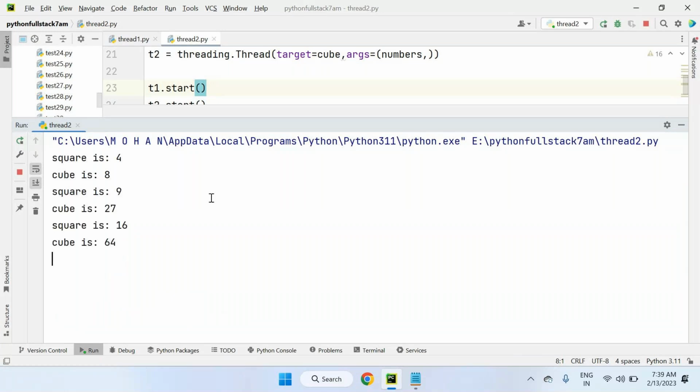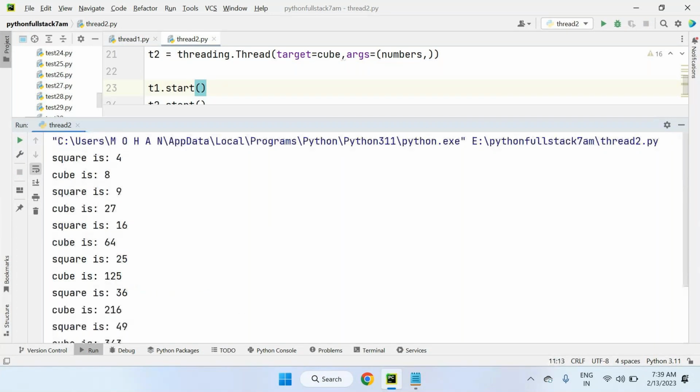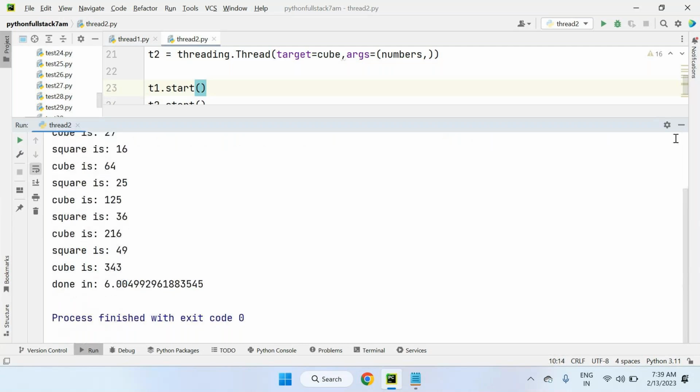Square, cube, parallel execution is happening now this time. Parallel execution is happening. Done in a few seconds like this. Six seconds only. So total time is how much reducing, sir? Half of the time we have reduced because it is a multi-threading program.